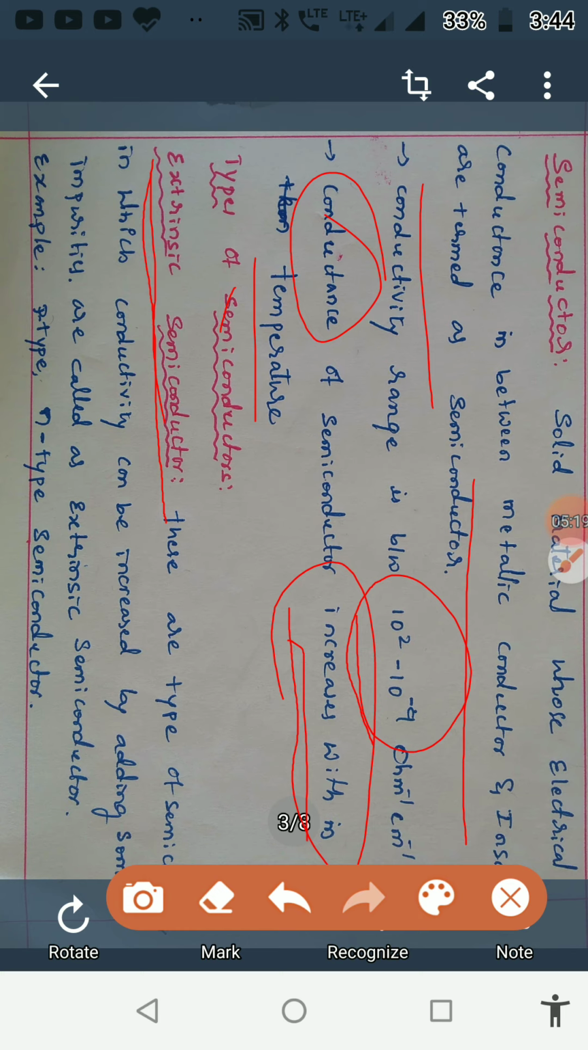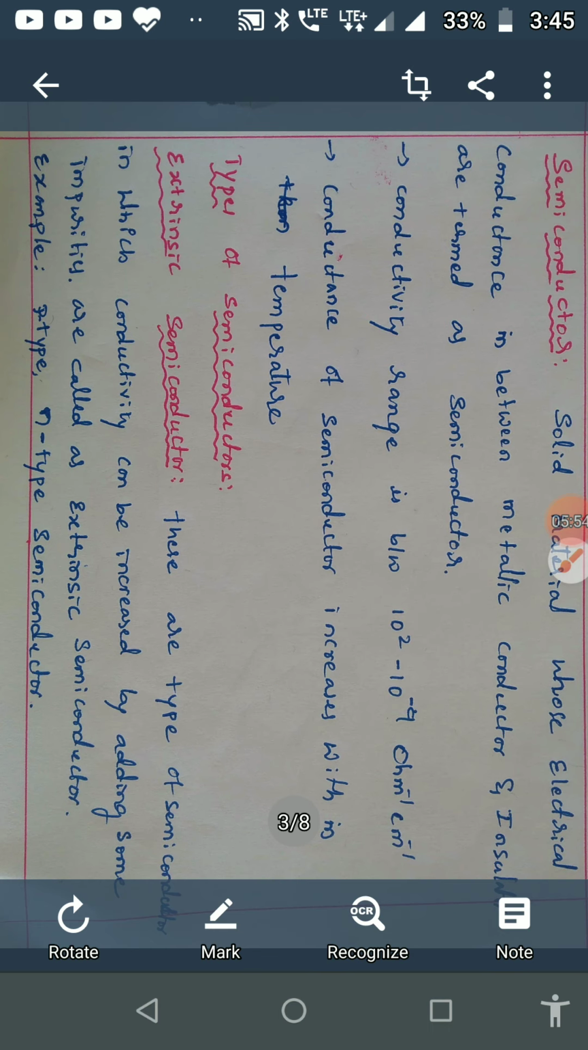Once again, I repeat the definition for the intrinsic semiconductor. Intrinsic semiconductor means the semiconductors whose conductivity can be increased by increasing their temperature. They are called intrinsic semiconductors. Next, the examples for the extrinsic semiconductor are p-type semiconductors and n-type semiconductors.